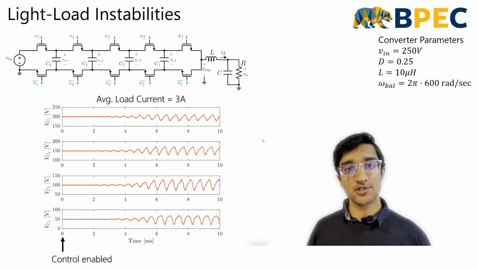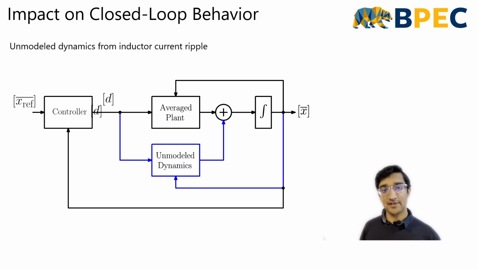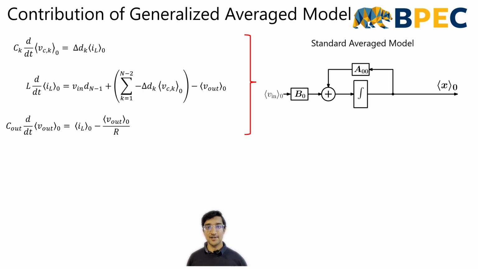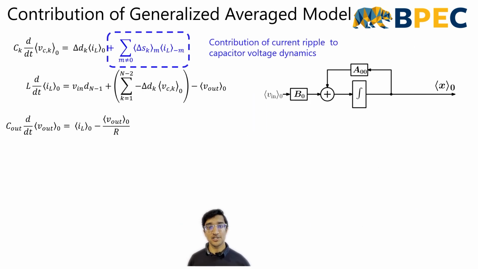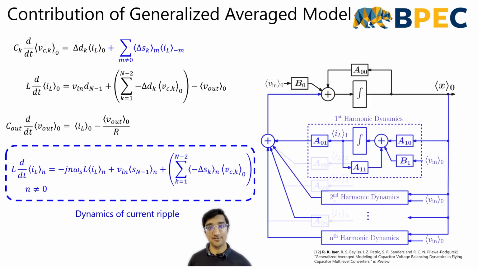However, active balancing controllers designed from average models exhibit small signal instabilities at light loads. To explain these instabilities, I developed a refined model of the converter using generalized averaging. Compared to the standard average model, generalized averaging captures both the impact of the inductor current ripple on the capacitor voltages and the dynamics of the current ripple.